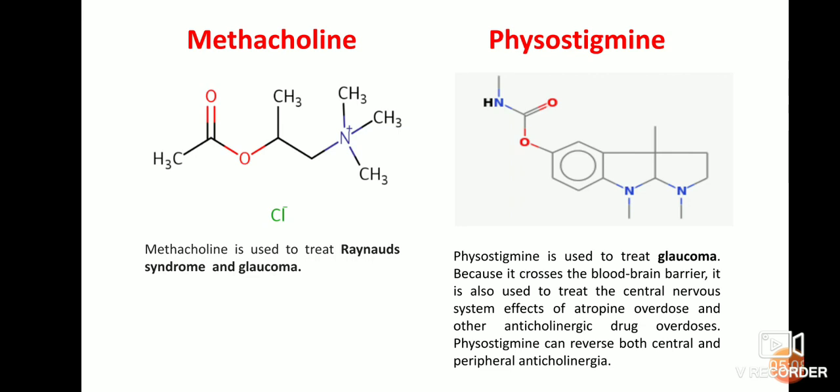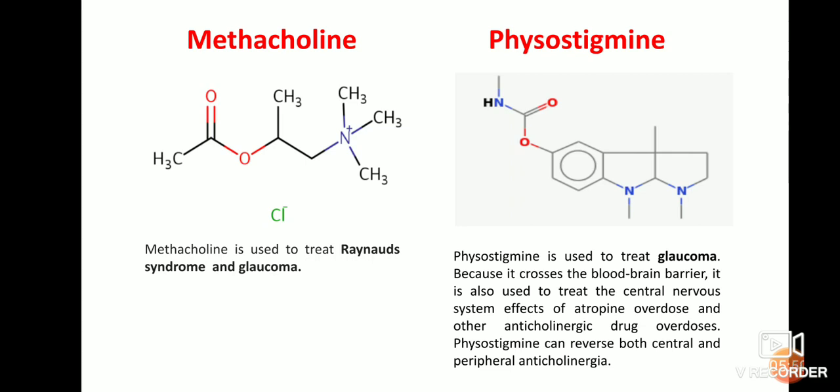Coming to this physostigmine, this type of drug is used to treat glaucoma because it crosses the blood-brain barrier. It is also used to treat central nervous system effects of atropine overdose and other anticholinergic drug overdoses. Physostigmine can reverse both central nervous as well as peripheral anticholinergic stress. If we have an overdose, we can use physostigmine.